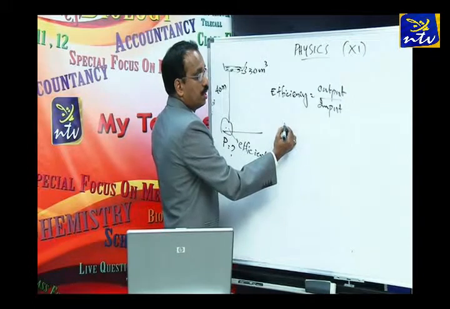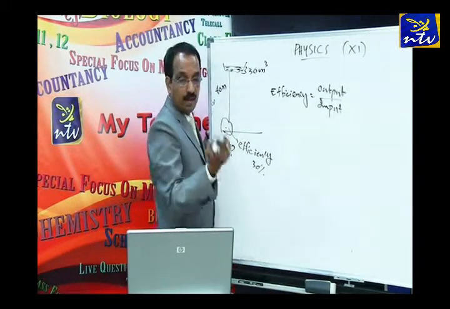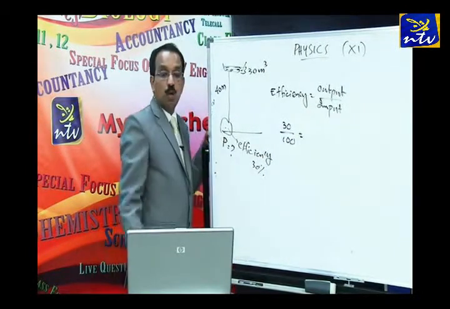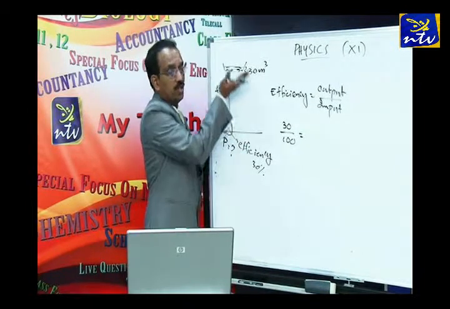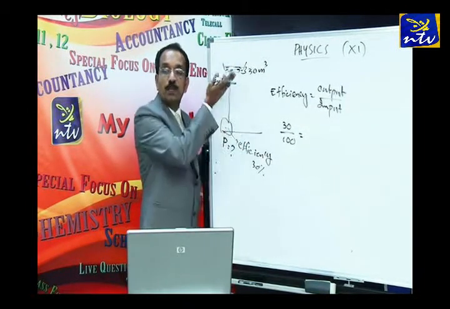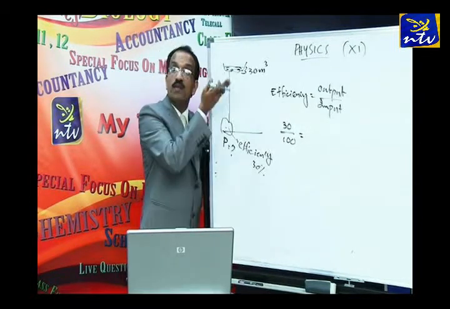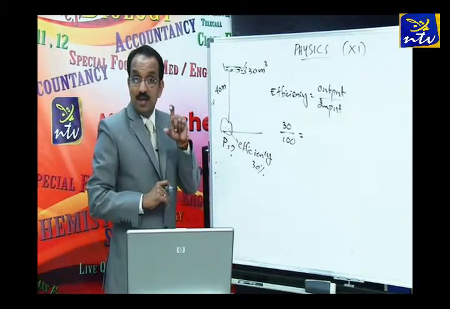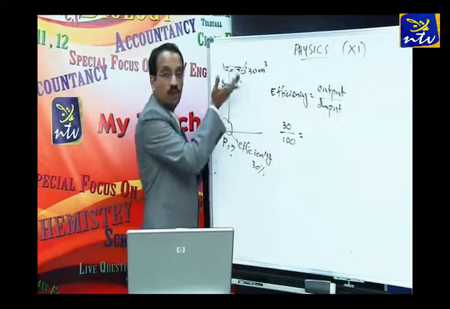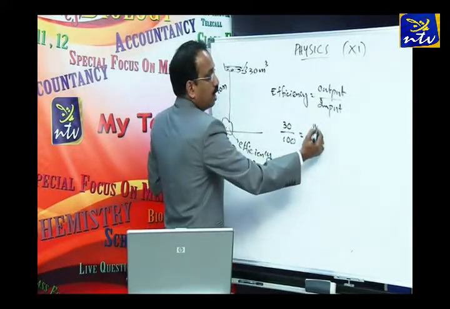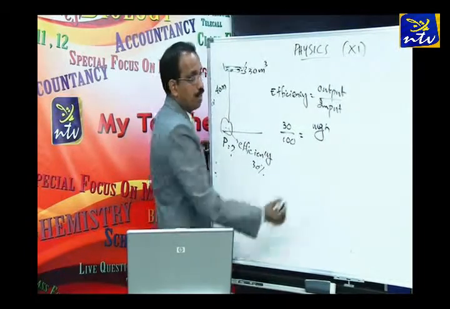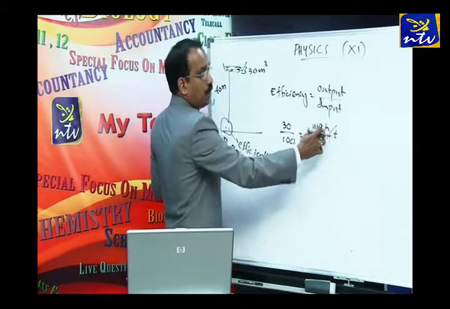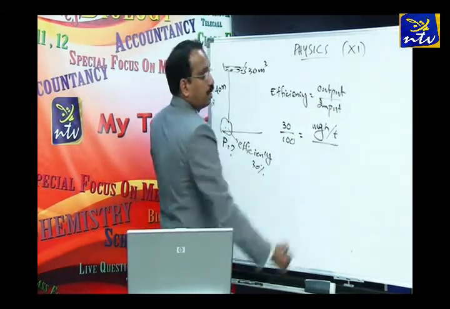So that means, let us first think of the power developed. Okay, so 30% we will write like this. 30% is equal to output is what? What for the output is used? To lift the water up. Lifting the water up means it is to gain potential energy. Work done to lift. What's the equation for work done to lift? It is nothing but the equation for potential energy. What it is? mgh. Work done to lift anything is mgh. So the output power should be mgh by T. Correct? This is the output power divided by the input power.